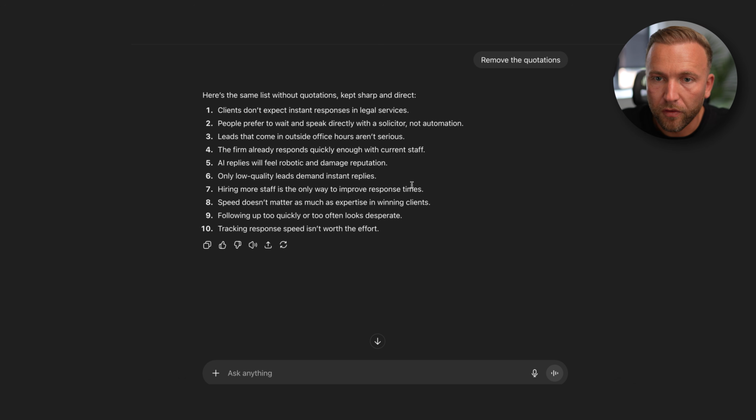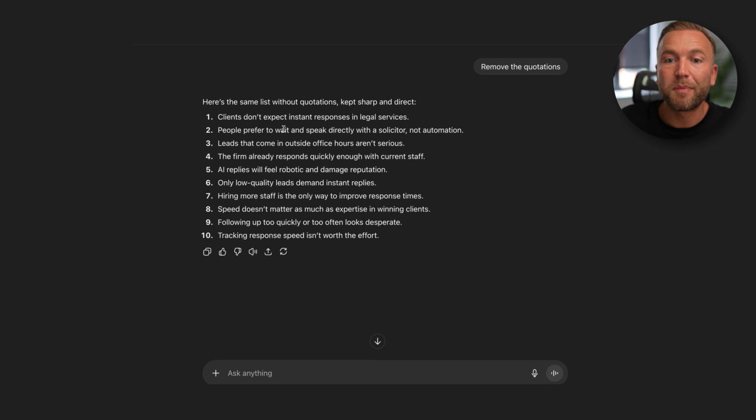So what have we got here for limiting beliefs? Clients don't expect instant responses in legal services. Okay, so that would be a limiting belief. Also not correct, hence a limiting belief. People prefer to wait and speak directly with a solicitor, not automation. Leads that come in outside office hours aren't serious. Not true. The firm already responds quickly enough with current staff. AI replies feel robotic and damage reputation.